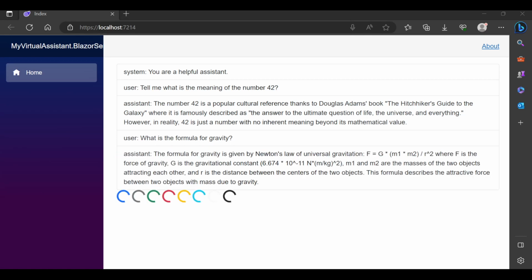The formula for gravity is given by Newton's law of universal gravitation. F equals G asterisk M1 asterisk M2, slash R caret 2, where F is the force of gravity. G is the gravitational constant, 6.674 asterisk 10 caret dash 11 N asterisk M slash kg caret 2. M1 and M2 are the masses of the two objects attracting each other, and R is the distance between the centers of the two objects. This formula describes the attractive force between two objects with mass due to gravity.